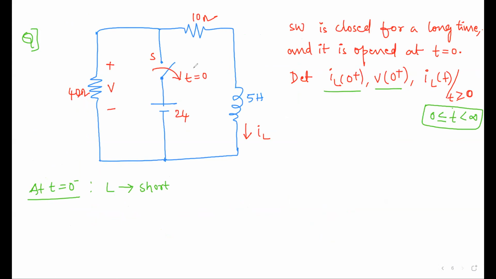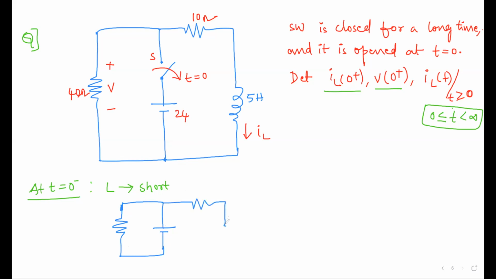Once it is replaced with the short circuit, at t is equal to 0 minus the switch is still in the on state. Only at t is equal to 0 does it turn off. Now try to draw the circuit. The circuit will have a resistor, and there is a switch in the on state. That means you are directly connecting a voltage source across it. Even if the voltage source is to the side or in the middle, the voltage across the two resistors will be the same.